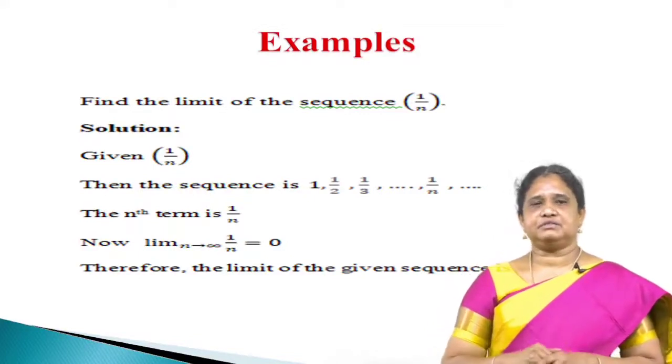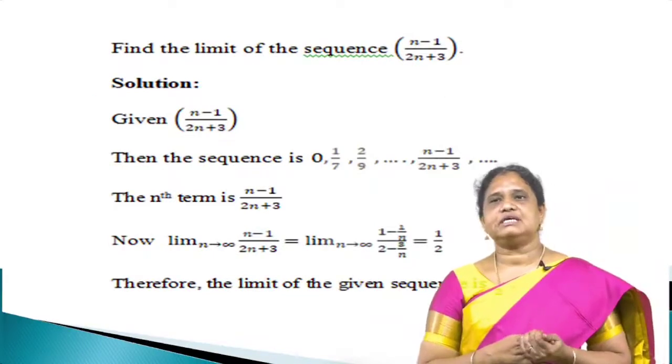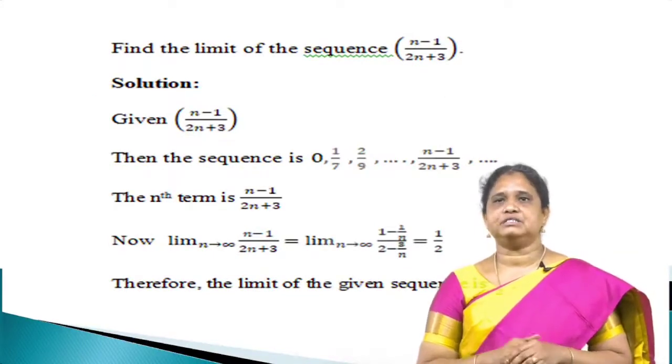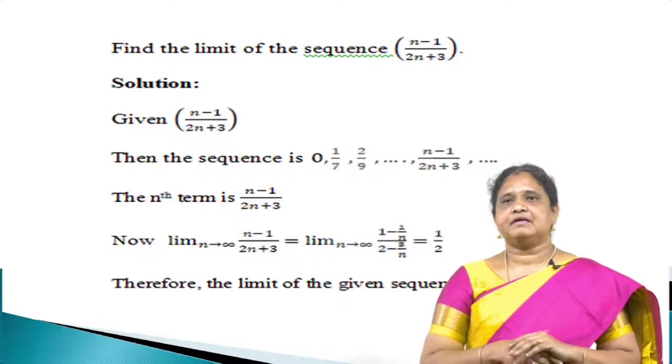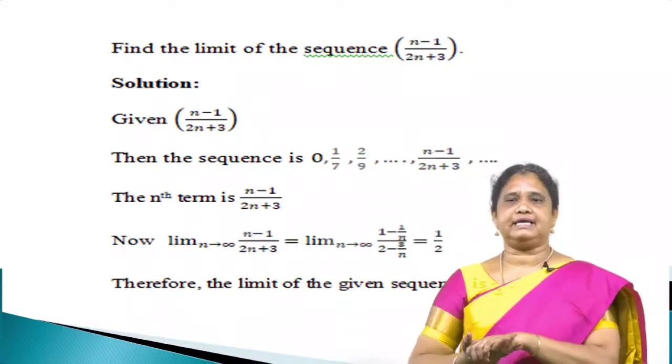Another example in finding the limit of a sequence. Find the limit of the sequence n minus 1 divided by 2n plus 3. Here, give values for n as 1, 2, 3, etc.